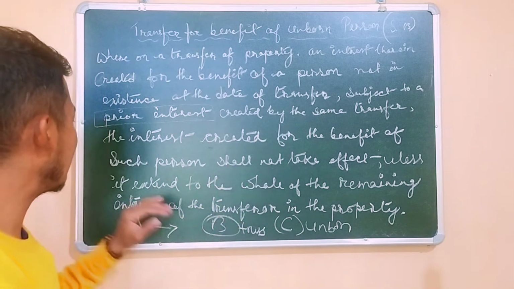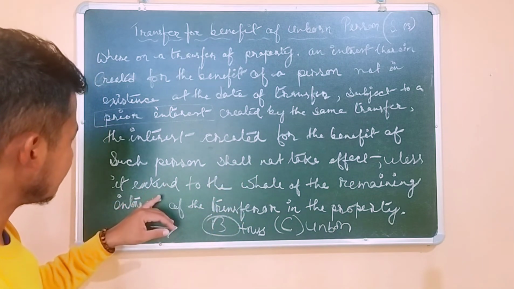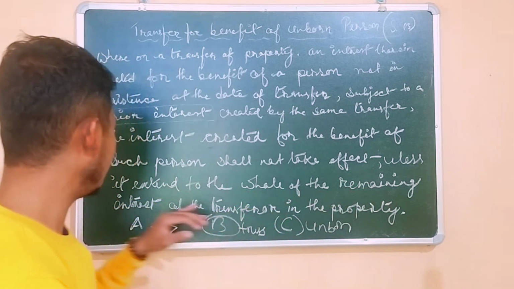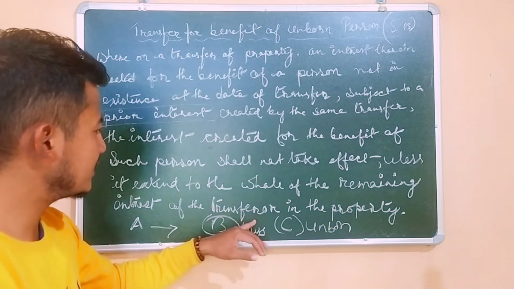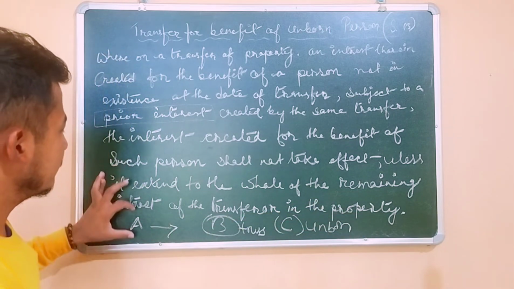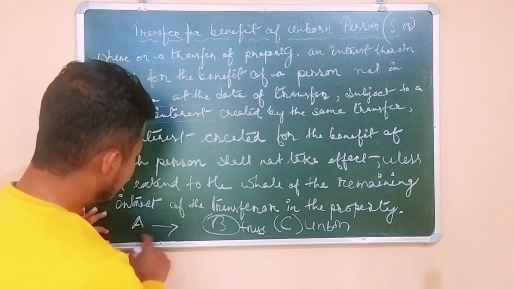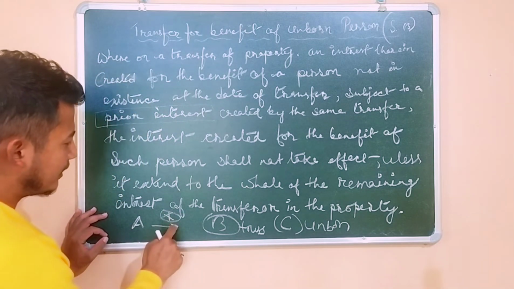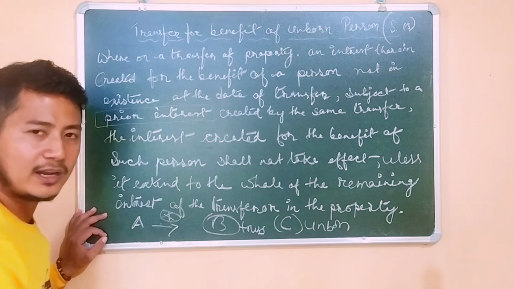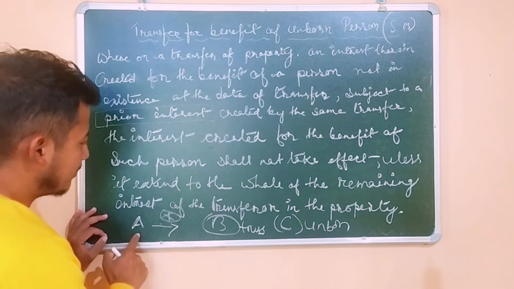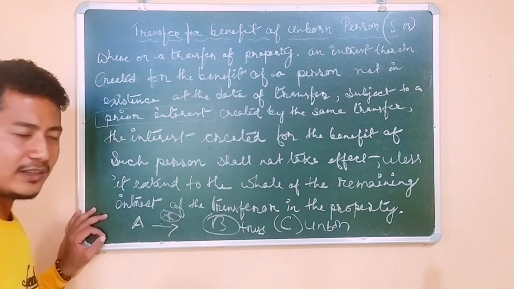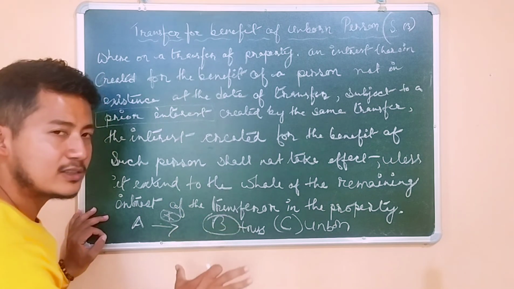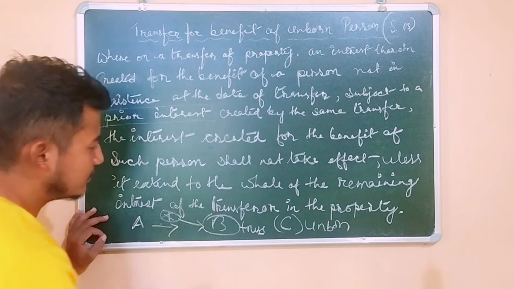It will not take effect unless it is intended to the whole of the remaining interest of the transferor in the property. Let's suppose X is a property, and A wanted this property to go to the hands of an unborn person. The unborn person is not in existence right now, so A will create a prior interest, that is B, his trustee. So the property is now in the hands of B.